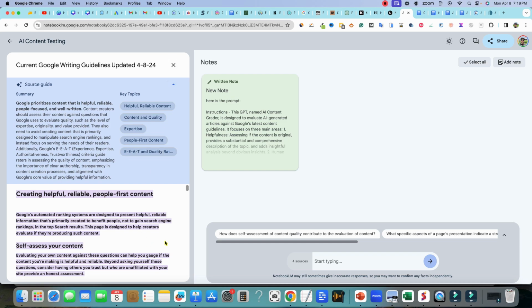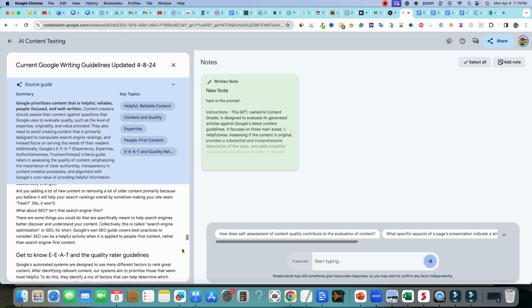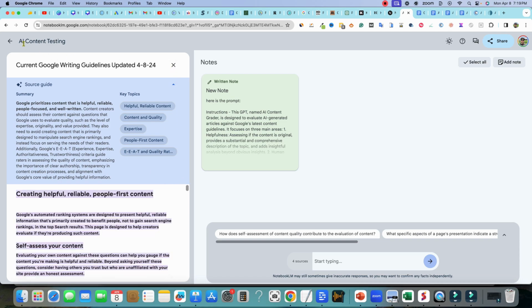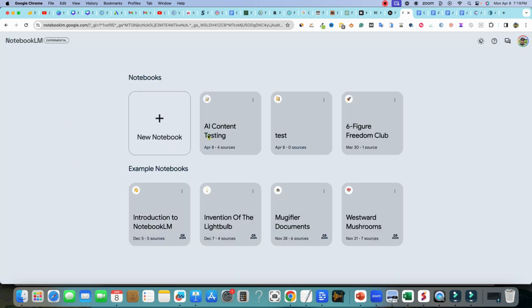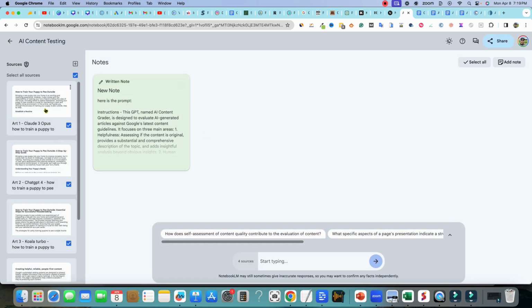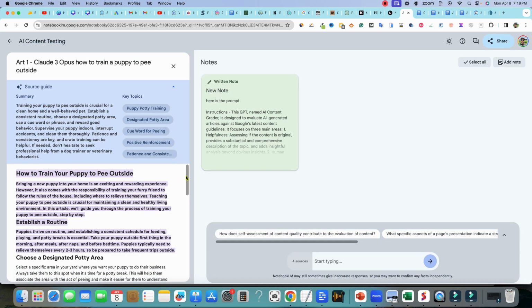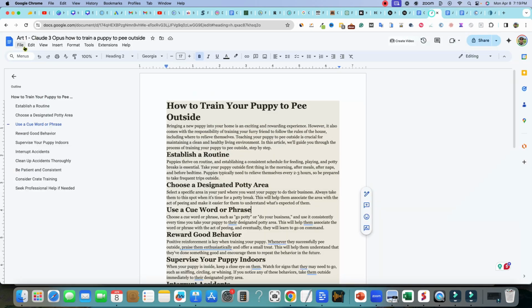You can prompt it. Here's all that content right in here in that Google Doc, right? But then you can go in here and it also has all those sources right over here. We can go look at the article. So each article is the same. This one is article 1, so that would be right over here. Article 1 was from Claude, right?